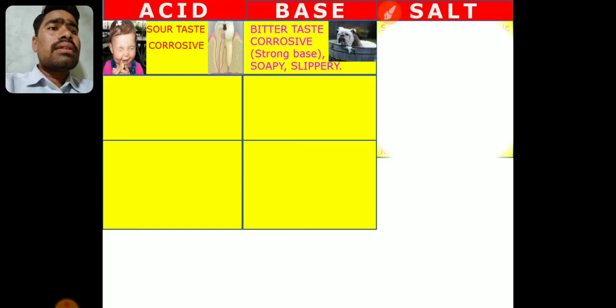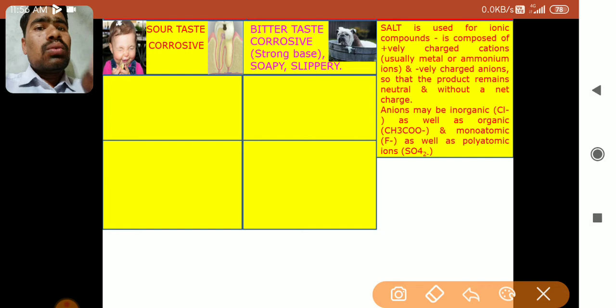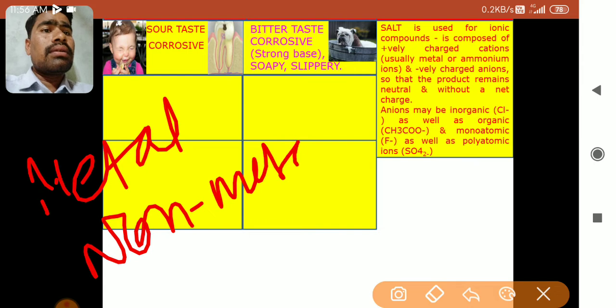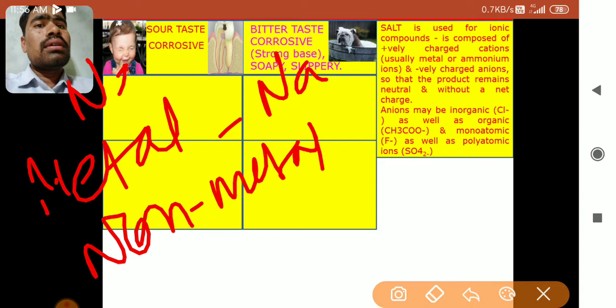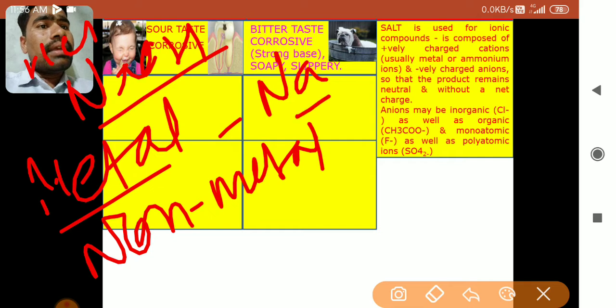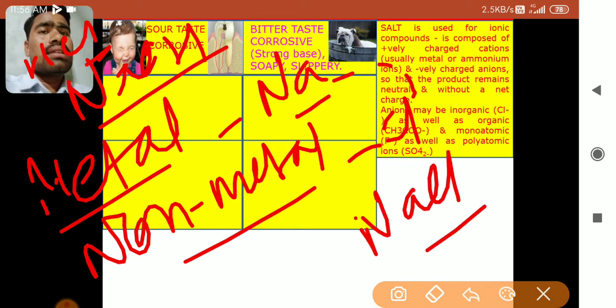Then let us go to the salts. Salts are mainly ionic compounds. Why are they called ionic? Because in the salts, half the part comes from the metal and half comes from the non-metal. Suppose I'll give you an example. NaOH is the base and HCl is the acid. So the metal part is Na, and the non-metal part is chlorine. So when they mix together, NaCl is formed. So NaCl is nothing but a salt.